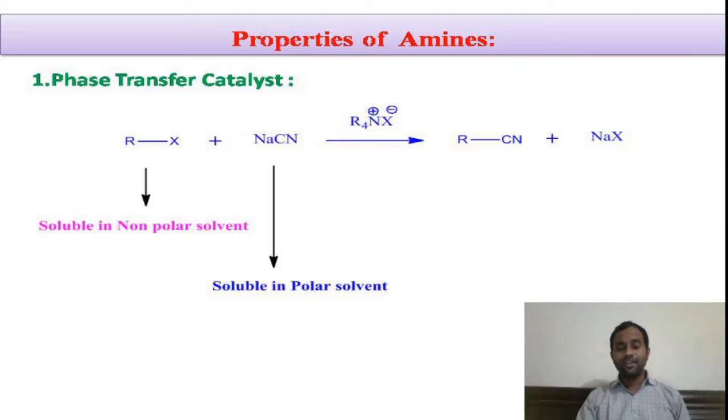But here the term is phase transfer catalyst, which is somewhat different from the regular catalyst. Many organic reactions take place in a liquid phase. For that, we conduct the reaction using solvents. But unfortunately we lay stress more on the reacting substances and ignore the importance of the solvent in chemical reactions.